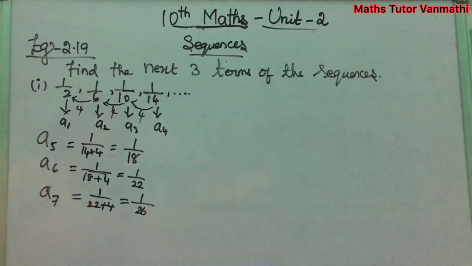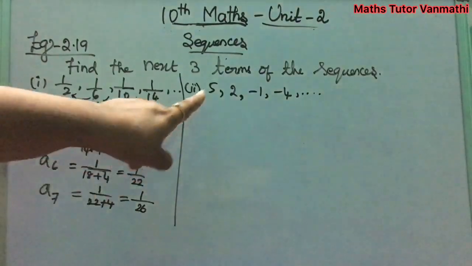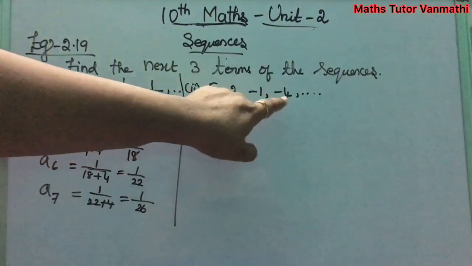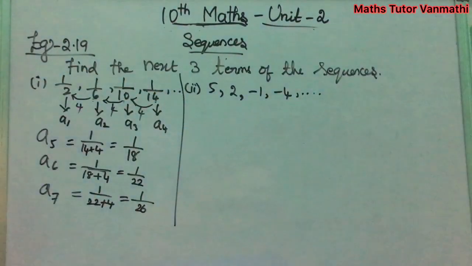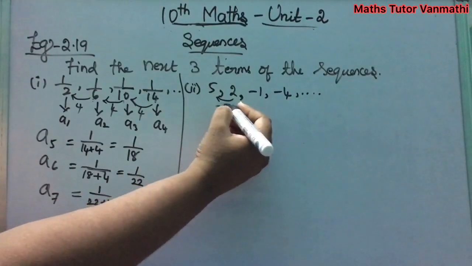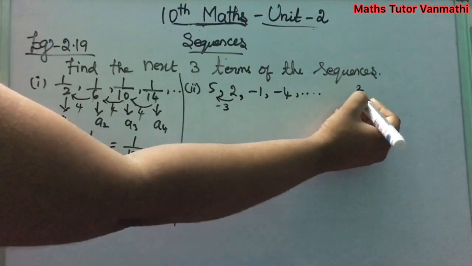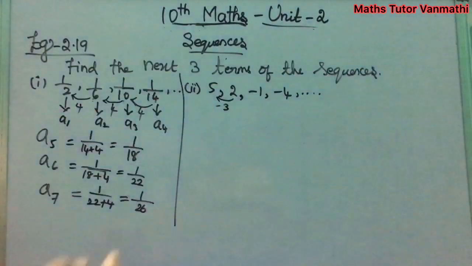Okay, next we can see subdivision 2. Subdivision 2 is given as 5, 2, minus 1, minus 4, etc. So while we are seeing the difference, that is 2 minus 5, you will get minus 3. Okay, 2 is your small number and 5 is your big number, so you will get minus 3.